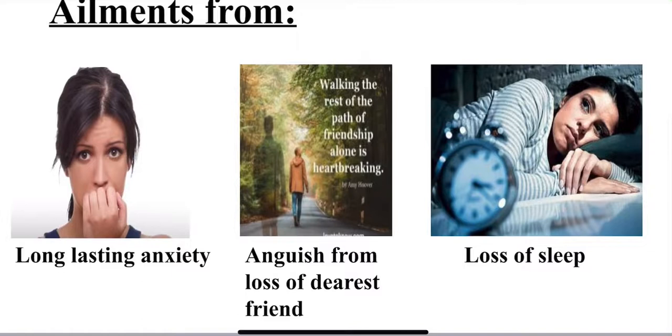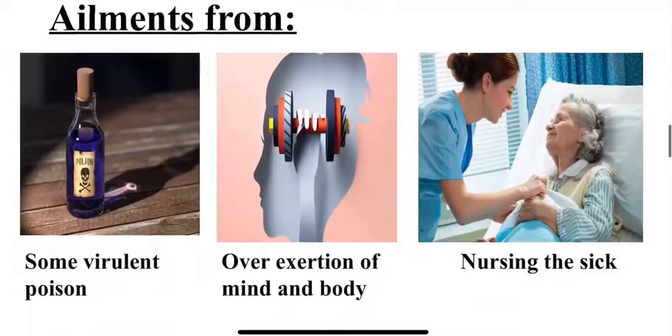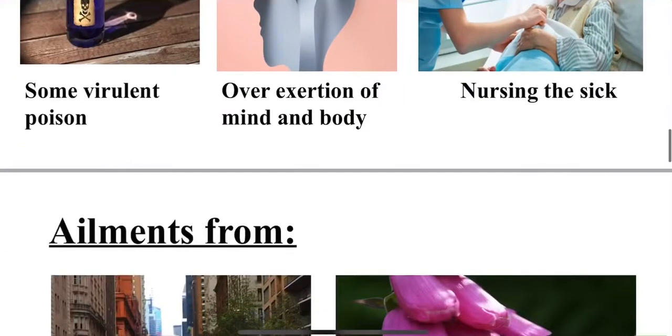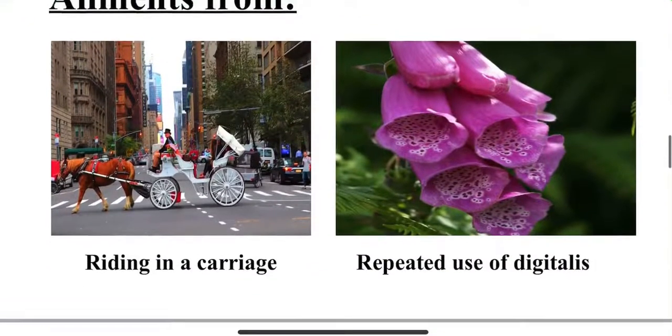Continuation of ailments: some virulent poisons, highly toxic poisons, overexertion of mind and body, nursing the sick. These are the ailments for the diseases.